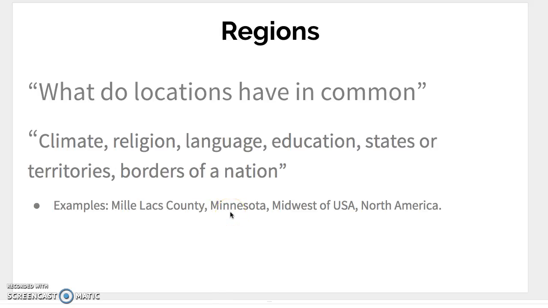Minnesota, that's a region. We talk about Minnesota nice. That could be a way that people act in Minnesota that groups them together. The Midwest of the United States, states like Minnesota, Wisconsin, Iowa, all kind of have a similar style. Maybe the jobs are similar in those areas. And then North America is also another example of a region. You can go a lot of different ways with regions. Again, it's just this idea of blocks of areas around the world or around a state or a country that have similar religion, similar climate, language, education, those sorts of things.